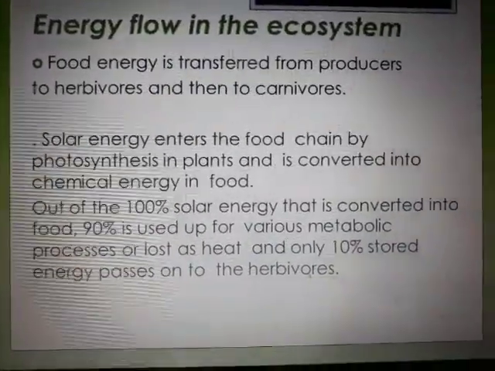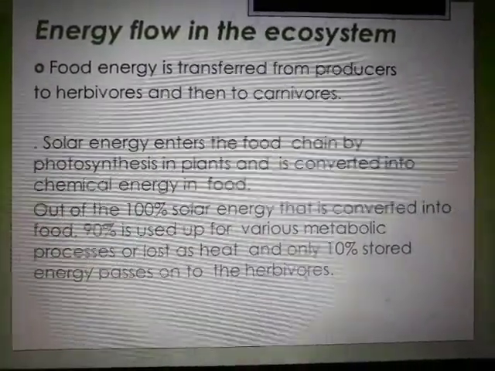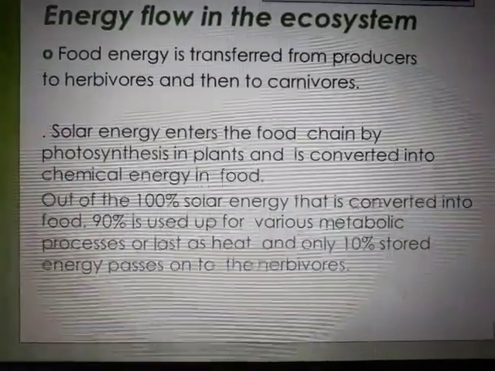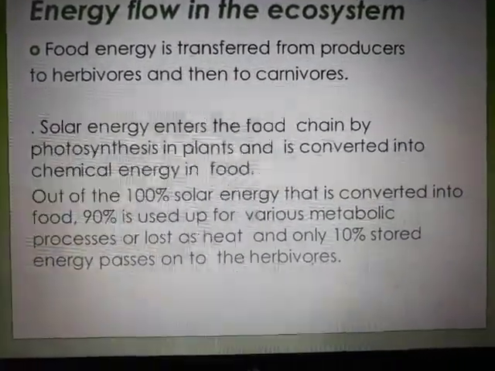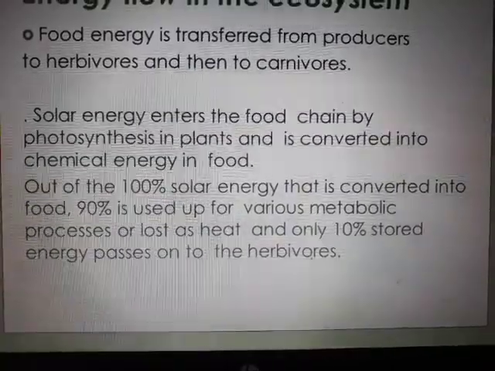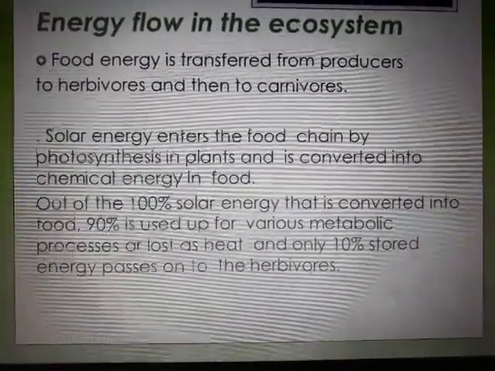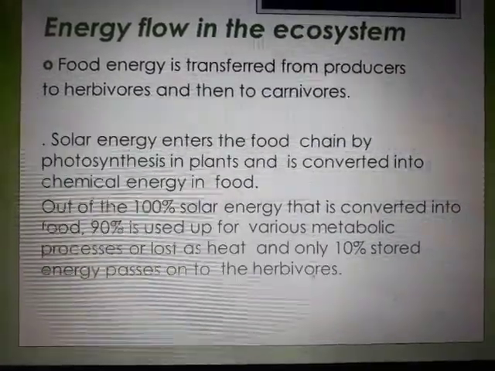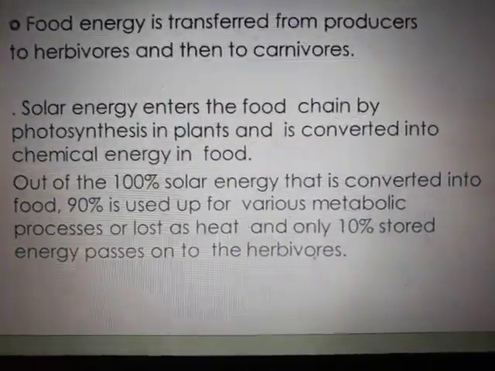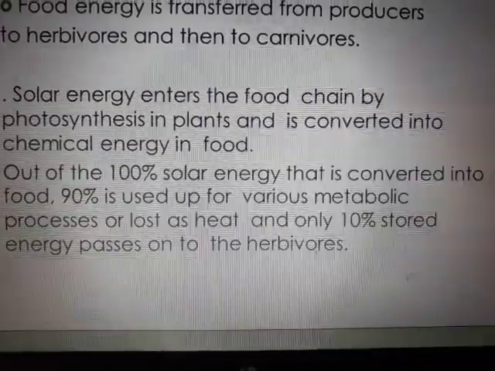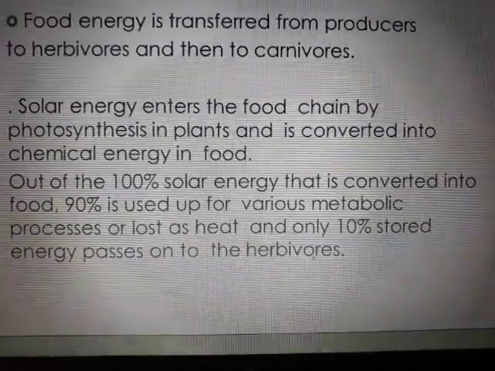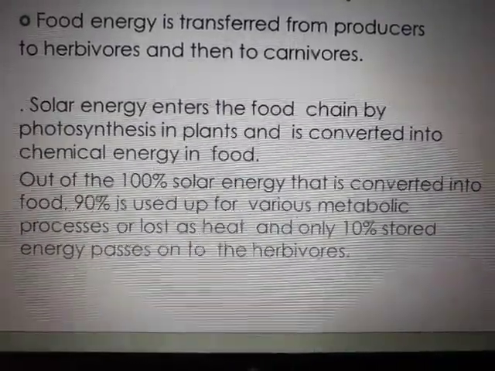So, energy flow in the ecosystem: food energy is transferred from producers to herbivores and then to the carnivores. Solar energy enters the food chain by photosynthesis in plants and is converted to chemical energy in food. This is the base of the energy flow. Then out of the 100% of solar energy that is converted into food, now only 90% is used up by the